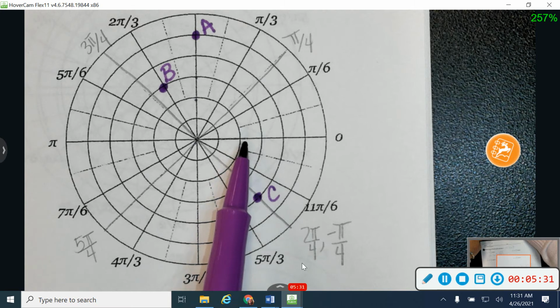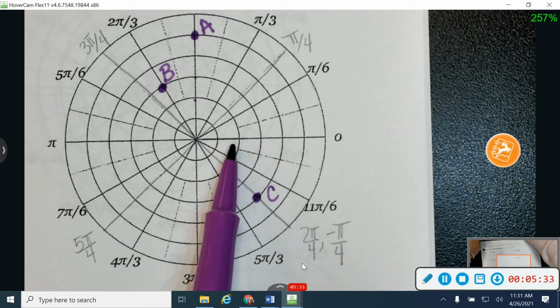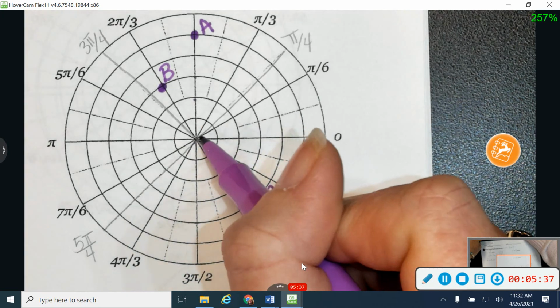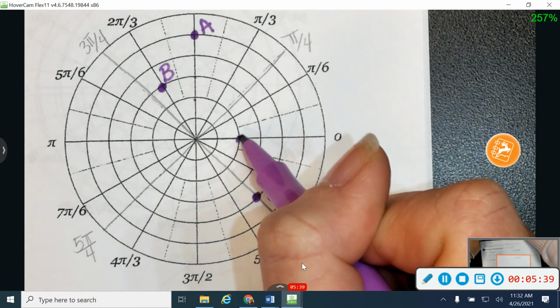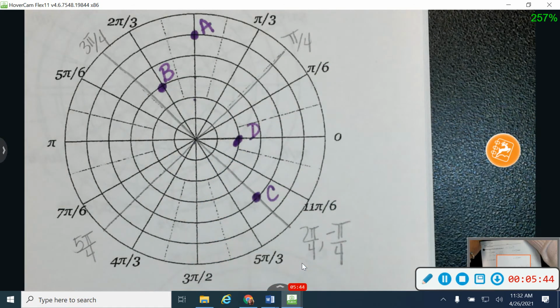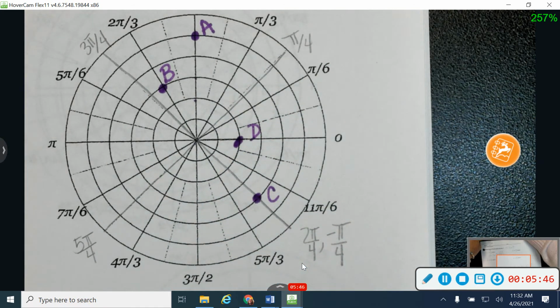So I'm going to count 2 circles towards 0 pi. So I'm going to go 1, 2, and there's point D right there. So if you have one with a negative radius, you're going to go in the opposite direction.